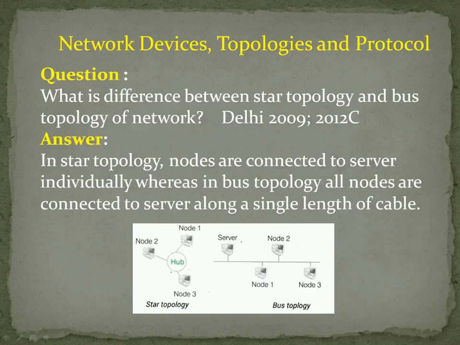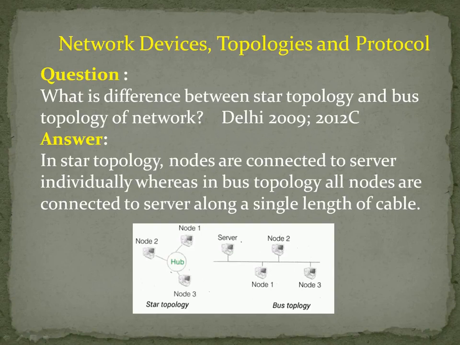The next question is, what is the difference between star topology and bus topology? In star topology, the nodes are connected to the server individually. You see in the star topology, node 1, node 2, node 3 are all connected individually to the hub. Whereas in bus topology, all the nodes are connected to the server along a single line of cable.